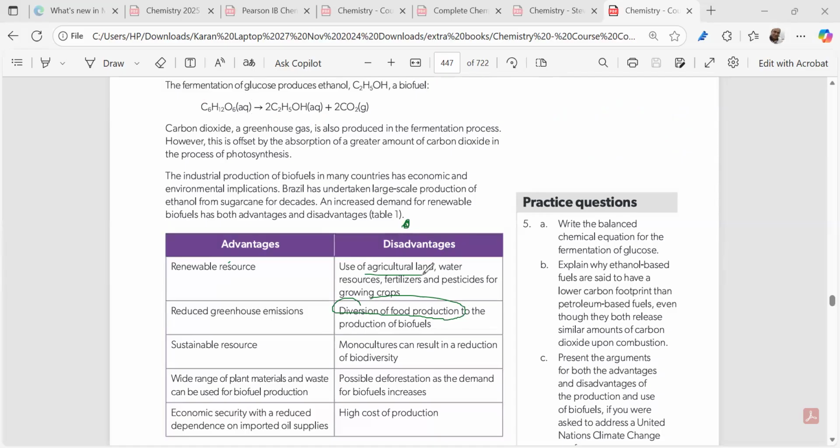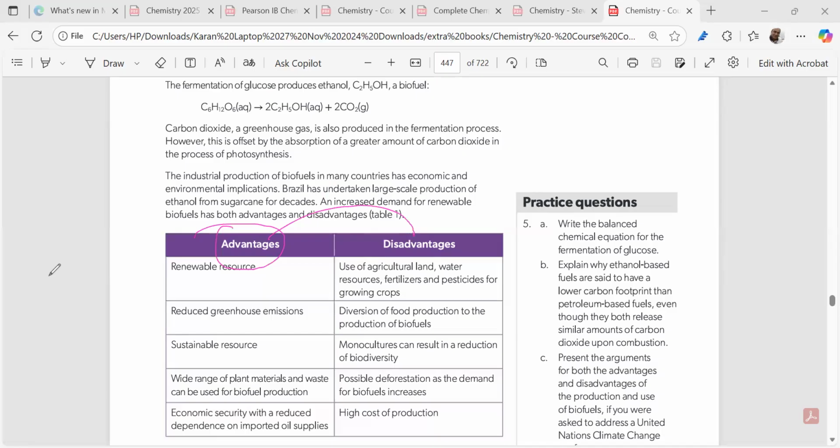We are using agricultural land to actually produce this ethanol, and ethanol is used as luxury, right? Driving of cars, buses, or aircraft, right? So this is very important. The second thing is that if the biofuel use increases, what happens? We have to deforest also to grow the plants. Secondly, this fermentation process will be using fractional distillation, and the fractional distillation will be using energy. But you have to learn that the advantages will be weighing much more than the disadvantages.